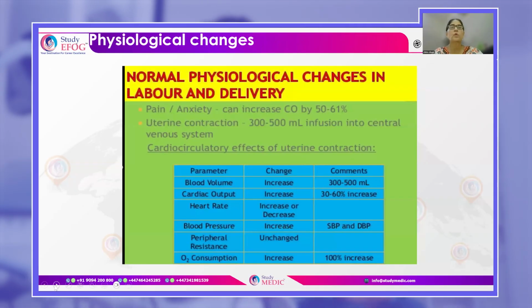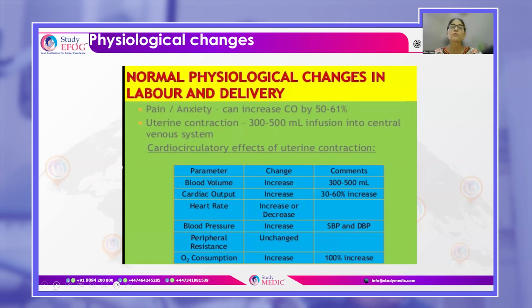Now, during labor, what happens? Because of pain and anxiety, cardiac output increases by about 50 to 60%. During each uterine contraction, 300 to 500 ml of blood is infused into the central venous system. Okay. So during labor or during a uterine contraction, blood volume increases, cardiac output increases, heart rate might increase or decrease, blood pressure increases because the preload and the cardiac output, everything increases, peripheral resistance remains unchanged, and oxygen consumption also increases.